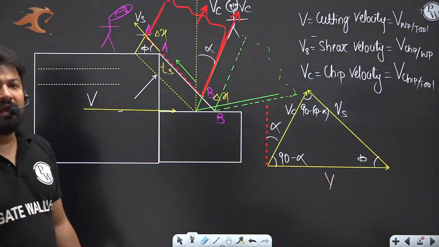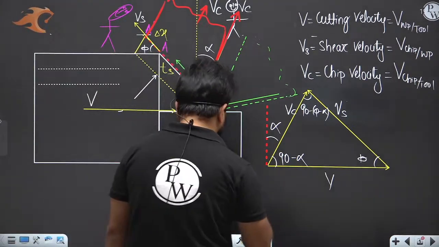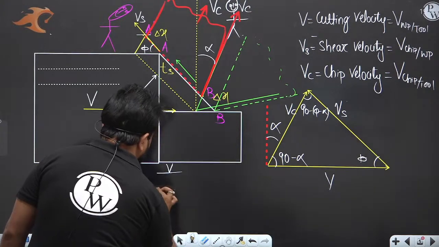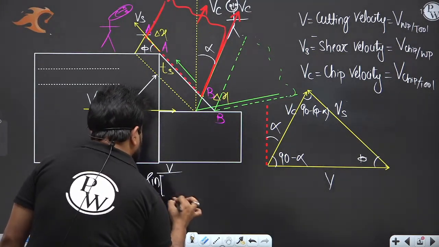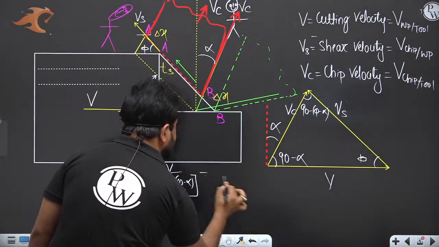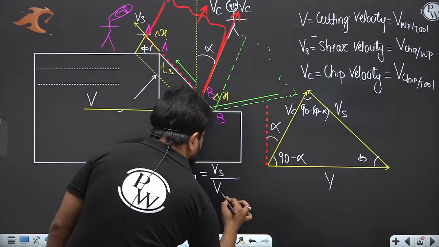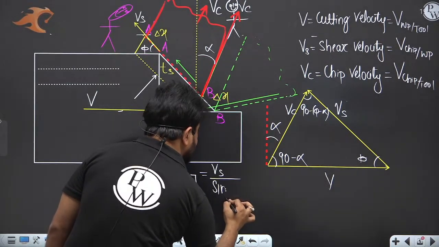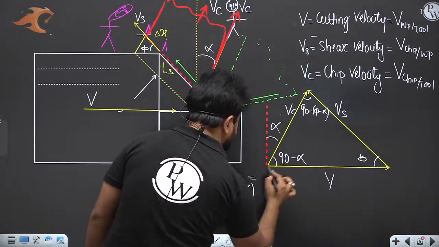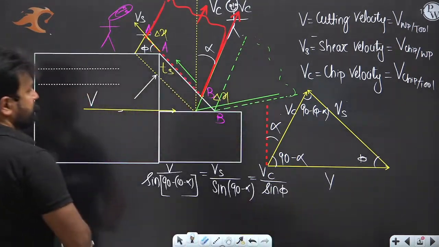Now all of you know the sine rule. The sine rule is very simple: V divided by sine of (90 minus phi minus alpha), equals Vs divided by sine of (90 minus alpha), equals Vc divided by sine of phi.